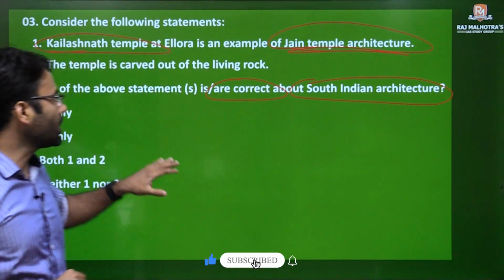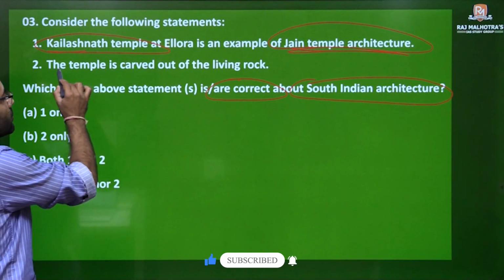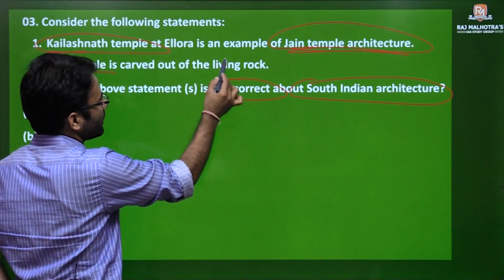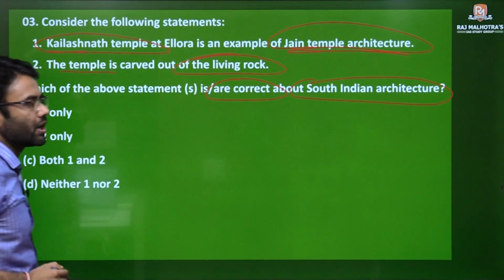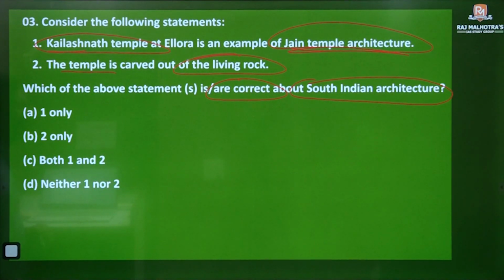Clear? As I already told you, the Kailashnath temple is carved out of a living rock, so that's why we call it a living rock structure also. So the answer to this question will be only 2. B will be the correct answer.